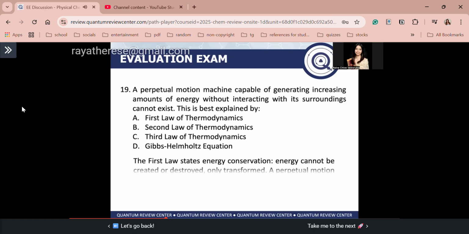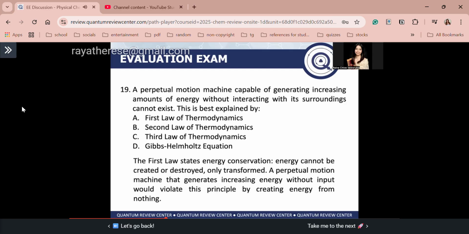Recall that the first law of thermodynamics states energy conservation, where energy cannot be created nor destroyed. Perpetual motion machines are capable of generating increasing amounts of energy without any source of energy. It's like you're creating energy from nothing. So of course, that violates the first law of thermodynamics. Remember, energy cannot be created out of nothing, and energy cannot be destroyed. It can only be transformed.